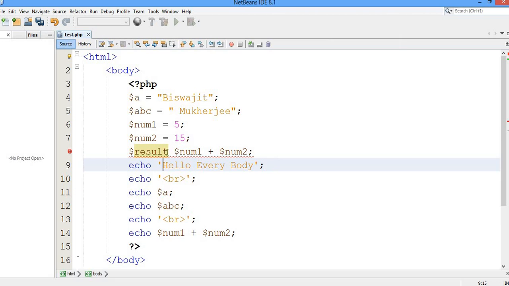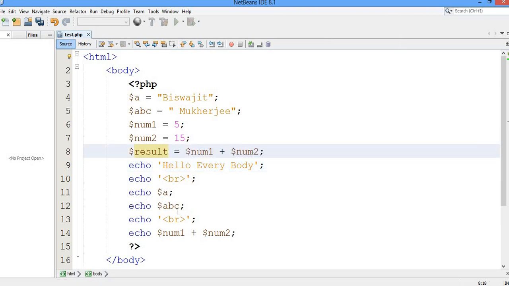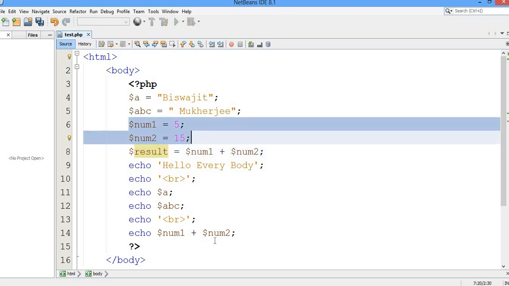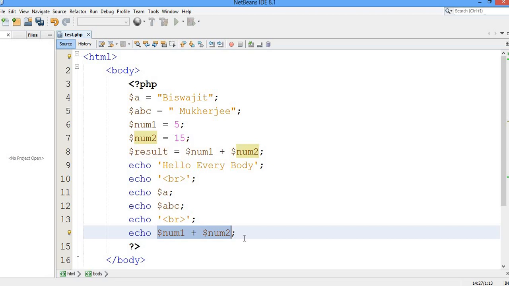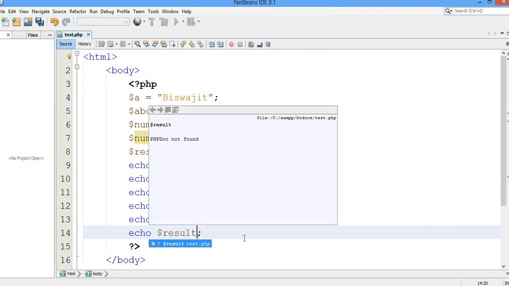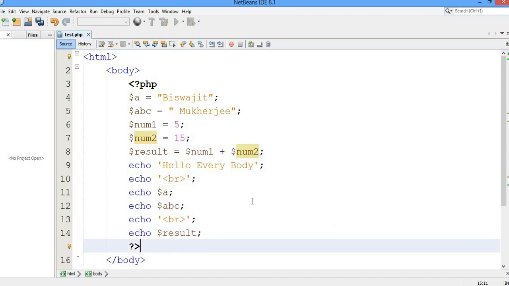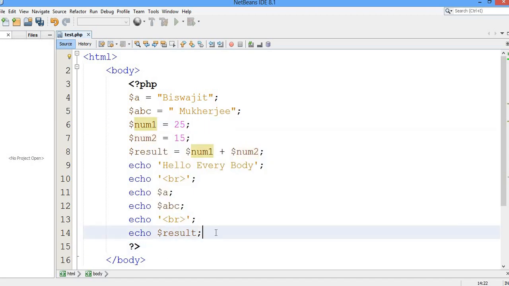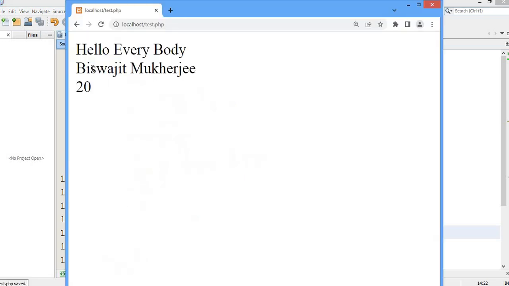Now this result variable will hold the addition of these two numbers, right, and that value I am going to print over here. So here I will write $result. Okay, now it will work the same. Let me just change the number. If I give 25 and 15, the result will be 40, right. Let me show you. Now I can see 40, right.